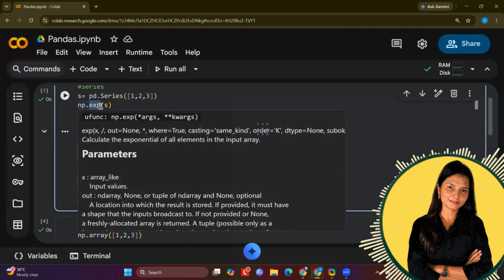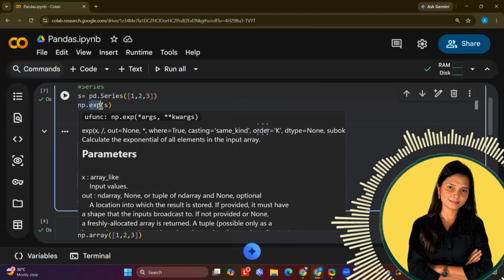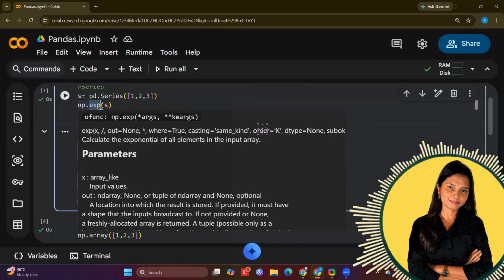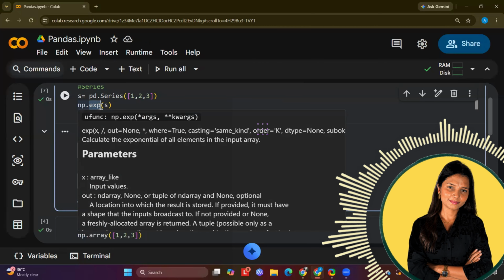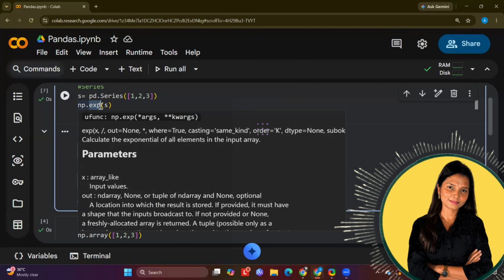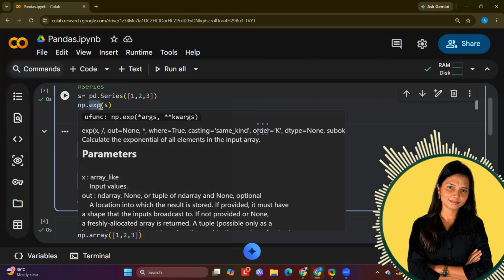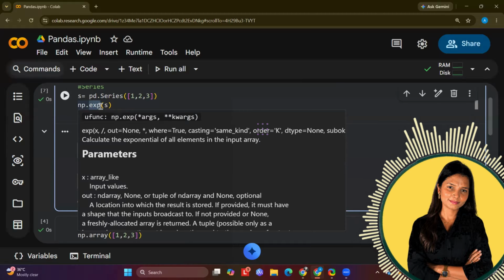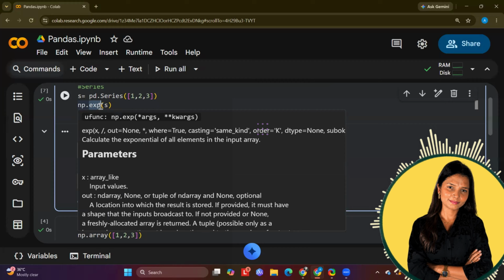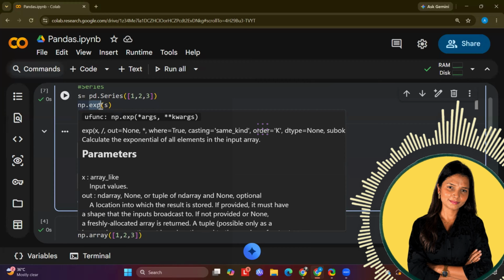So it is nothing but you are trying to perform an element-wise operation, or at one go you want to perform some operation, then you have to use np.expression so that you can apply any mathematical expression on top of it. Understood? So for this, I did element-wise. Now we will try how we can use one value and perform something on a series. Something on a series means obviously a mathematical operation.